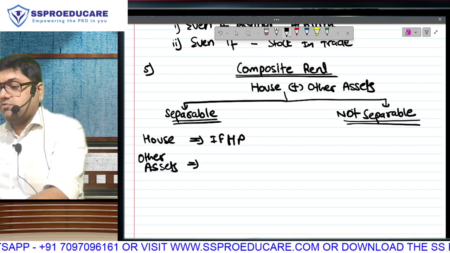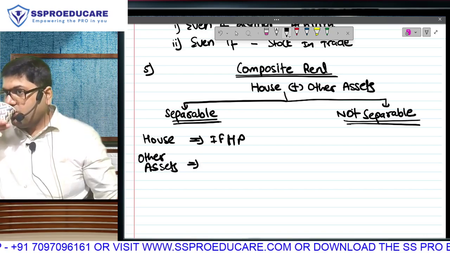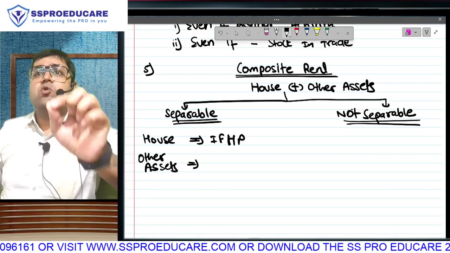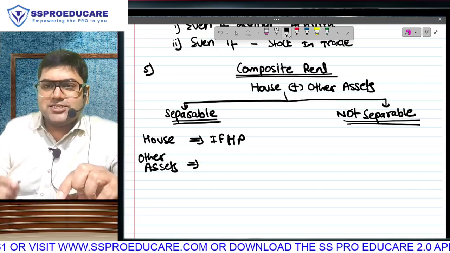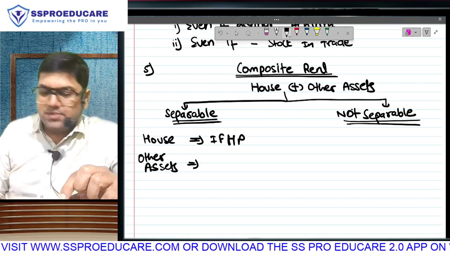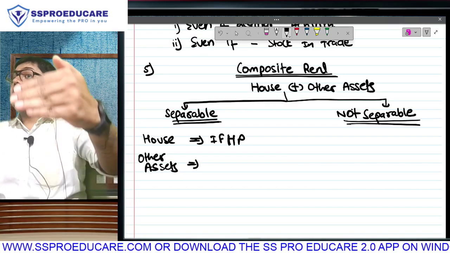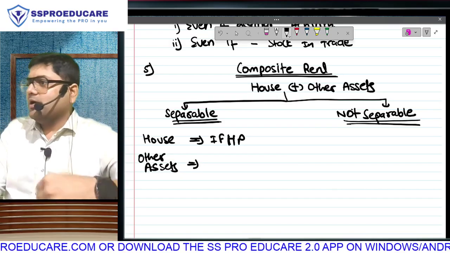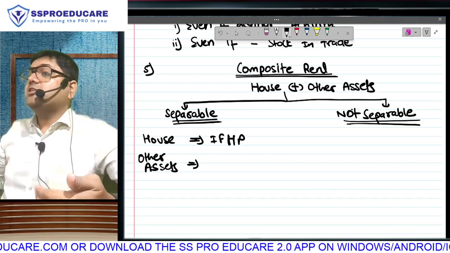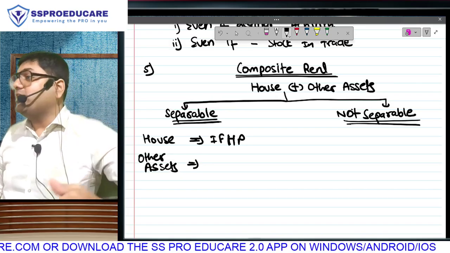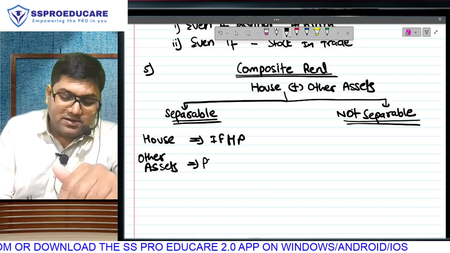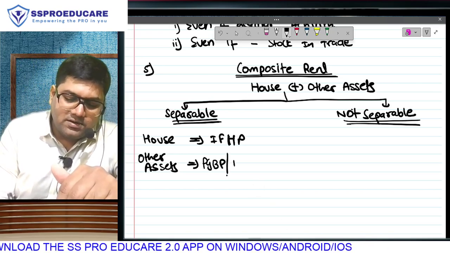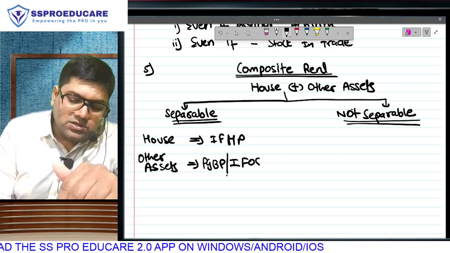When we started the chapter, what is the first word we wrote under conditions? Building. Matlab this chapter will include only rent of building. Other assets ka rent can never come here. Where will it go? At the beginning of the chapter, I told you furniture ka, plant and machinery ka rent will not come here. So where will that rent go? Option 1, giving furniture, plant and machinery on rent is my daily business, daily activity. So I will write it under PGBP. And if it is not my daily activity, so I will write it under IFOs.